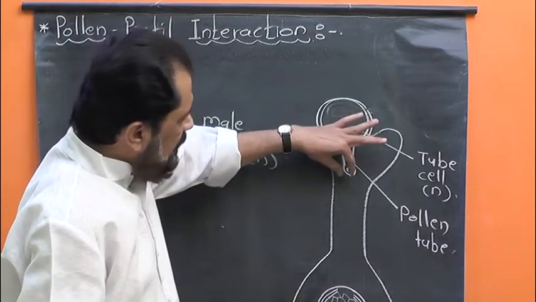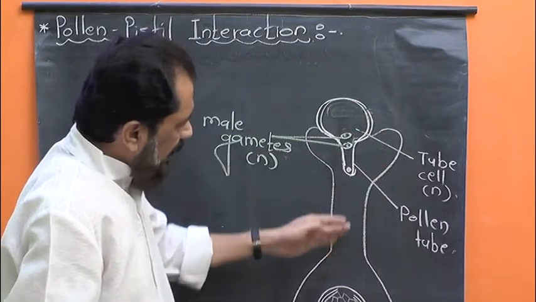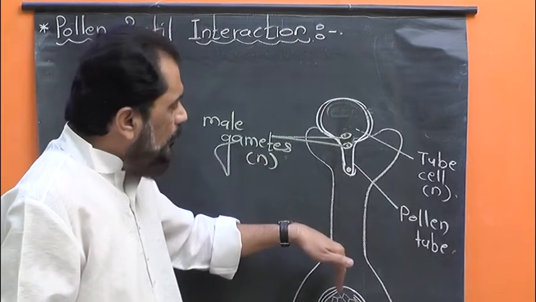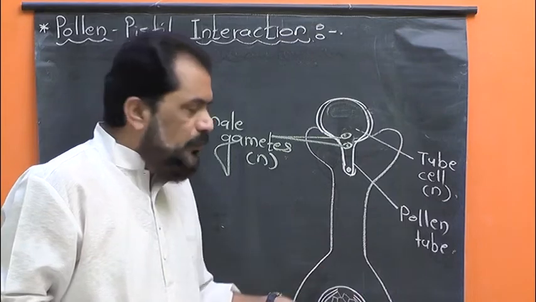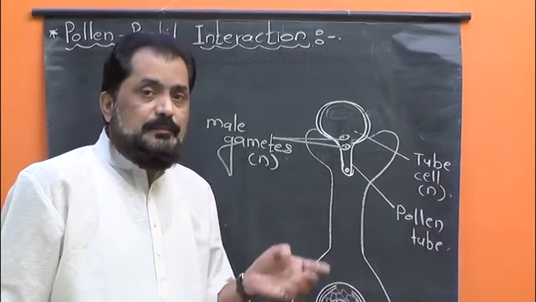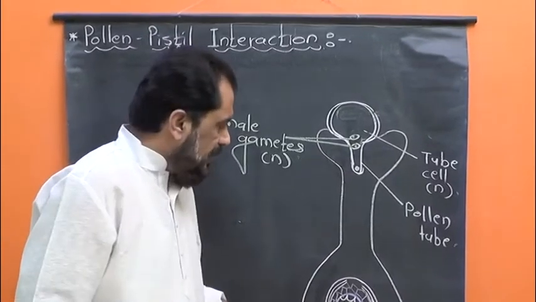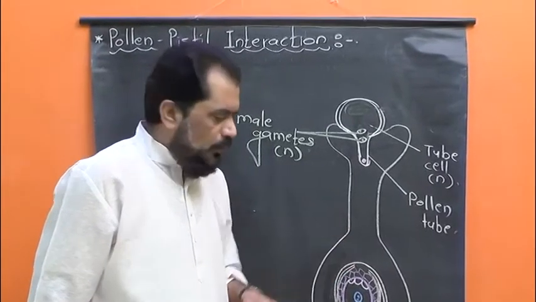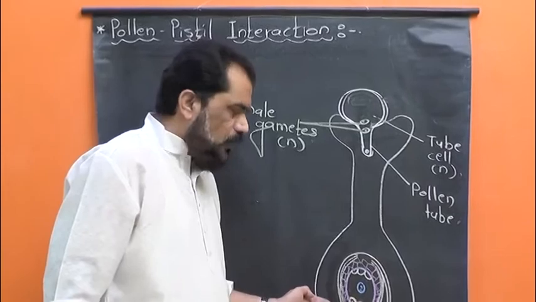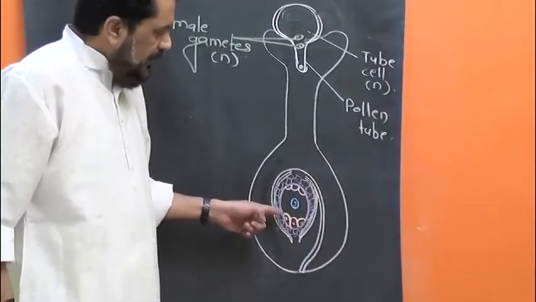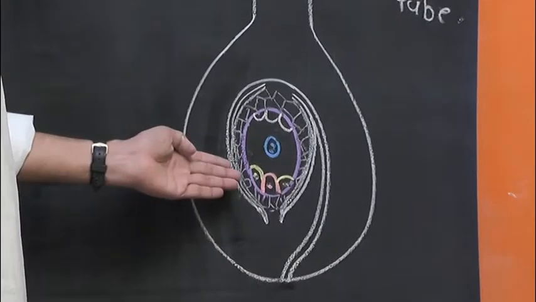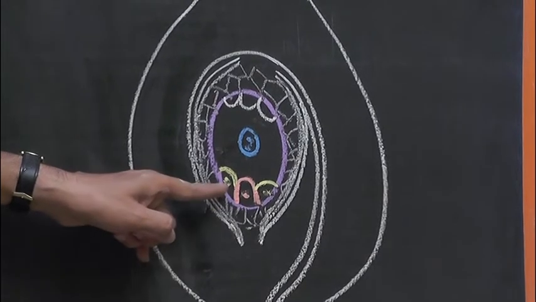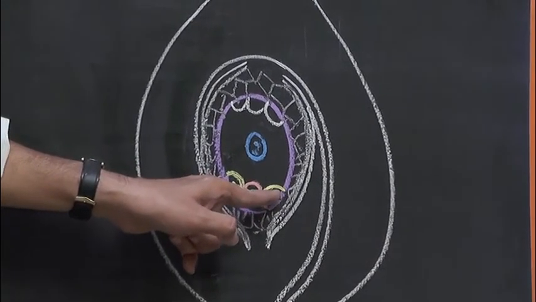The pollen tube pierces through the stigma, style, and runs towards the ovary. Of course, the movement or growth of pollen tube towards the ovary and ovule is under the influence of some chemicals secreted by the filiform apparatus of synergid cells. You are all very well aware. In this diagram, I have shown an anatropous ovule with female gametophyte, and here is a group of three cells, that is egg apparatus, the middle larger egg cell, the female gamete, and two laterally placed smaller synergid cells.